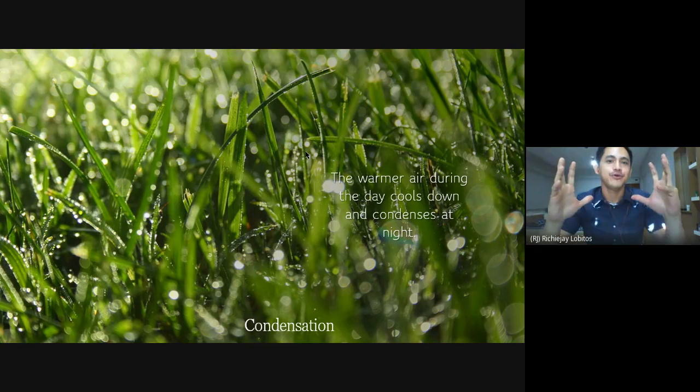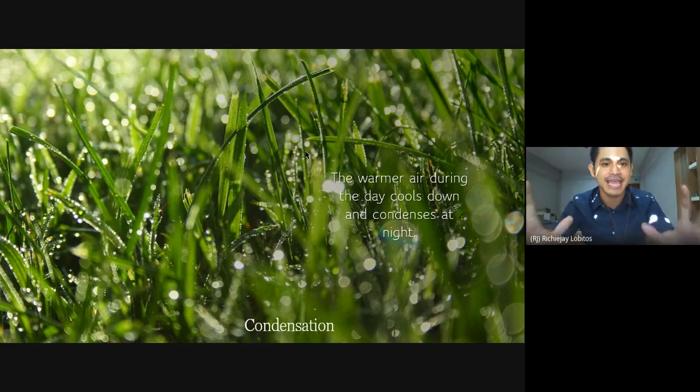Now, during the day, the air is very warm. As the sun sets, the environment or the surrounding temperature cools down. As it cools down, that warm air from the day will lose heat to its surroundings, such as leaves or plants or ground.